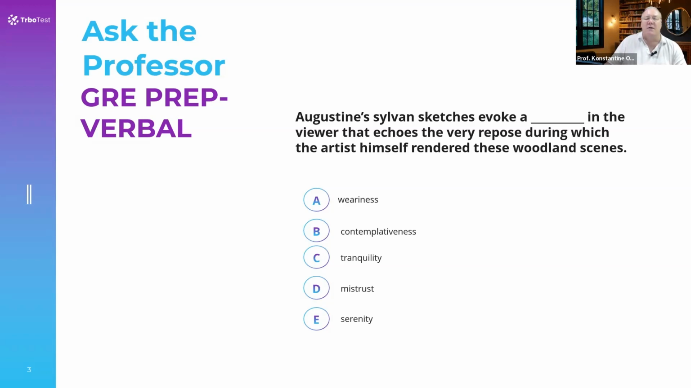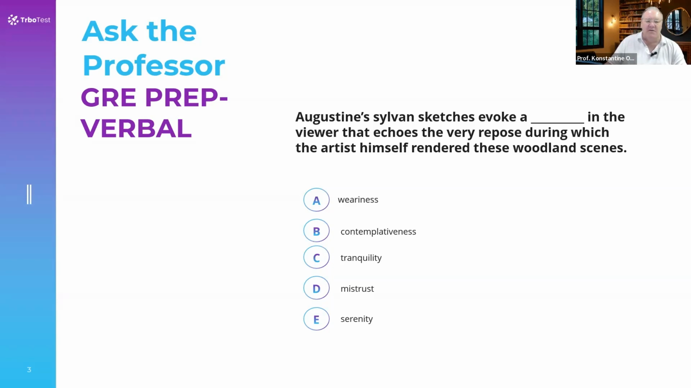The other thing you have to remember is on this list, the words that go in here have to be synonymous with each other because the sentence has to mean the same thing after you plug in the two different words. So if you find a word that works great, but there's no synonym to it, then it's not the right word, obviously. So again, Augustine's Sylvain sketches evoke a blank in the viewer. Evoke, so we're looking for something of a feeling that the person would have. So weariness,